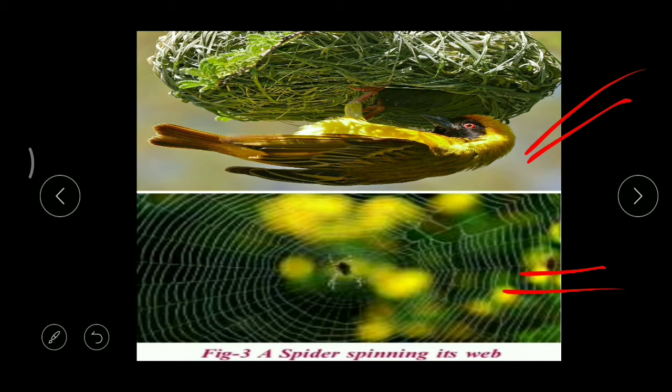Humans are very advanced animals with great knowledge in science and technology, but even using all this knowledge, we cannot prepare this kind of nest or web.